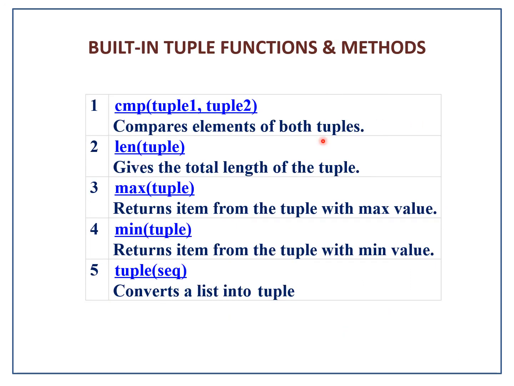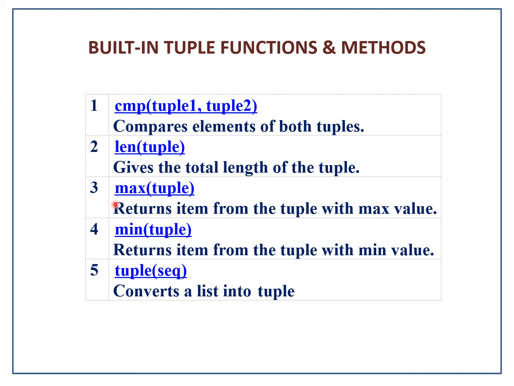Now coming to the built-in tuple functions and methods. As we have learned in our previous class, that was list. Similarly, cmp compares the elements of both the tuples, tuple 1 and tuple 2. The elements of tuple 1 and tuple 2 will be compared using the function cmp. Len of tuple gives the total length of the tuple, that means the number of elements in the tuple will be displayed. No need of counting each element.